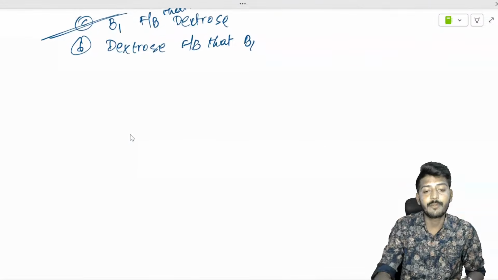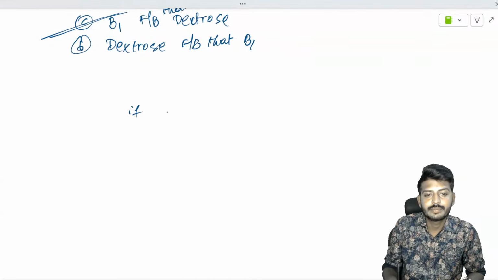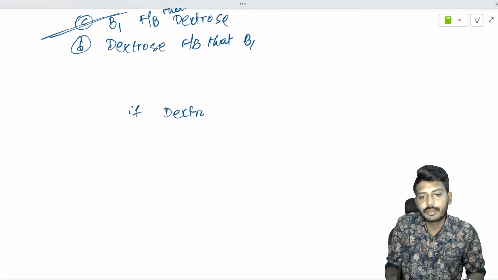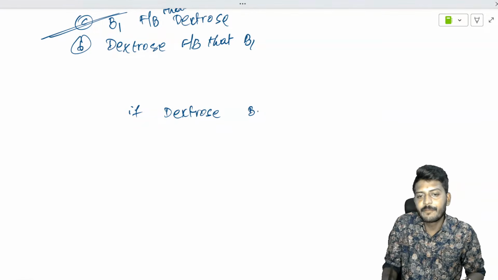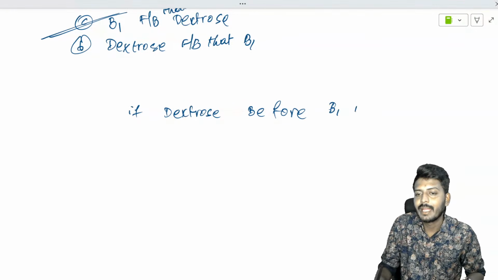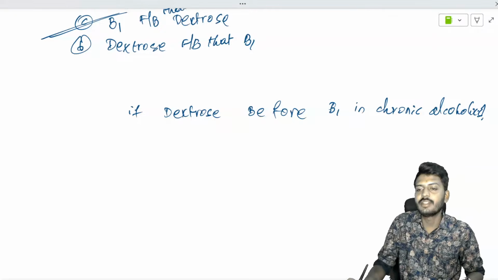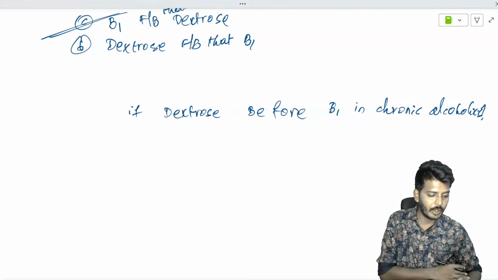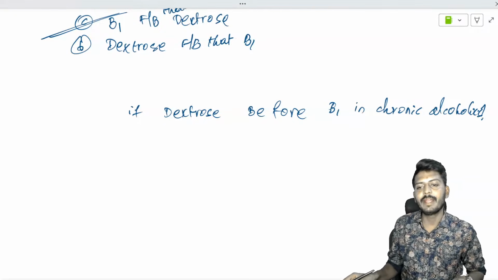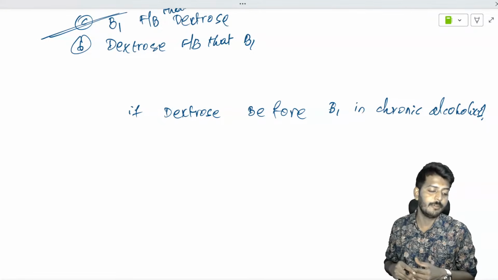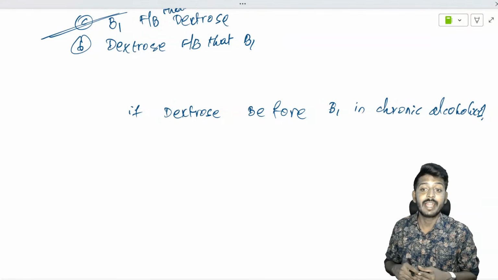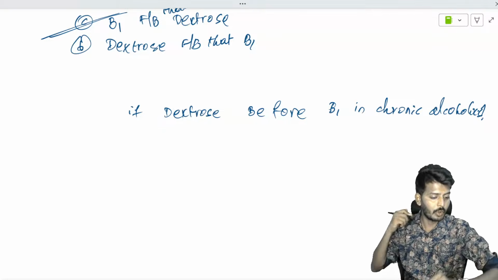Okay, so what if dextrose is given before B1 in chronic alcoholics? So this is a concept. This is a previous year topic. What if you give dextrose before B1 in chronic alcoholics?